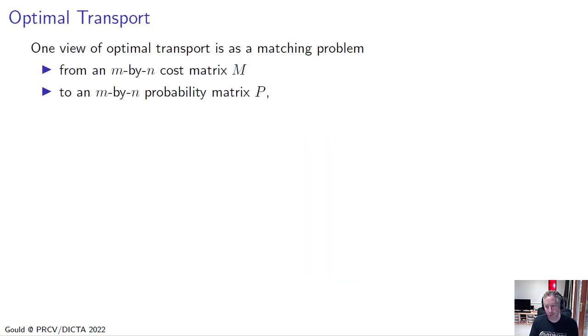All right, so now I want to look at the optimal transport problem. So this is a very, very popular problem in computer vision and machine learning. Optimal transport is used to measure the distance between probability distributions. It can also be used to find matches between two sets of items. So for example, if we have m items in one set and n items in another set, then we can define a cost matrix for matching the ith item in one set to the jth item in another set. And then the output of optimal transport is going to be this probability matrix, which tells us the probability of making matches, based on the costs.